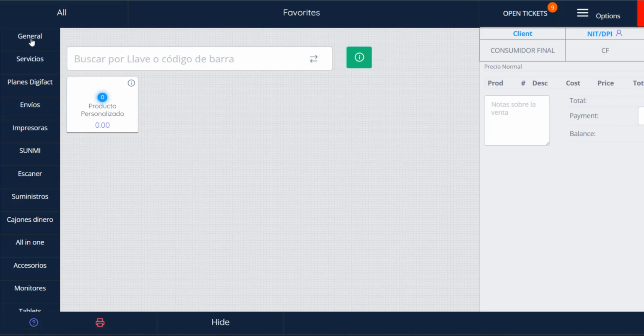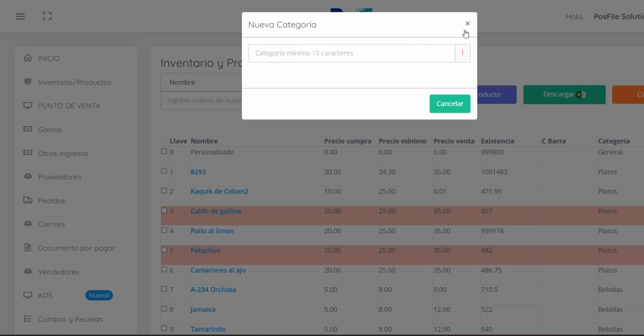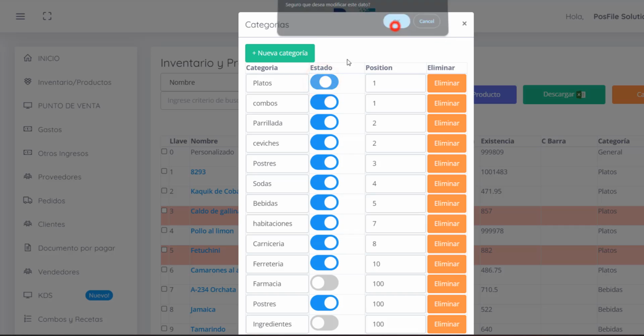Categories area. On the left-hand side of the interface, you will find the list of previously registered categories. These categories can be managed from the corresponding module, where you can create, activate, deactivate, or delete them. It's important to note that the display order of categories can be configured by assigning priority numbers to each.